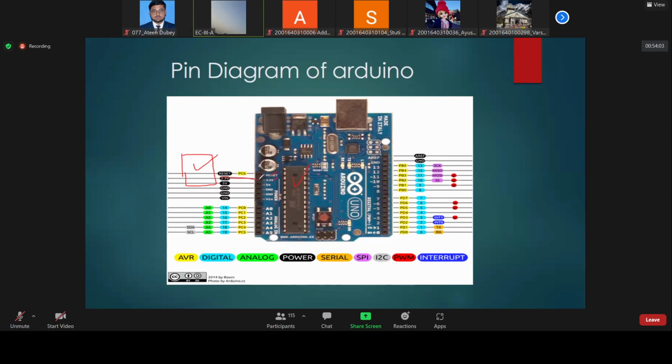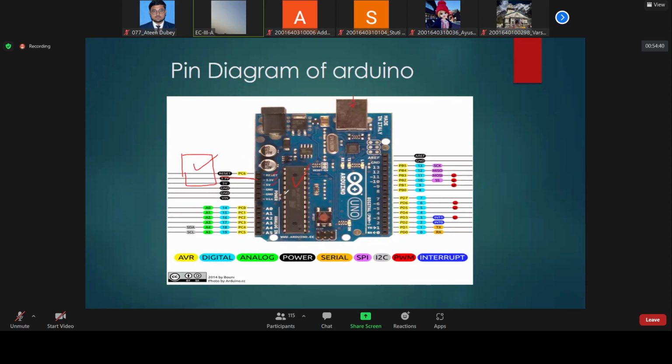Whenever we provide power to the Arduino, we can measure 3.3 volts using a multimeter, and we can use this 3.3 volt if required. We discussed the Wi-Fi module ESP8266 that will work on 3.3 volts. Then we will take 5 volt from here, which we will use today. If we require a 5 volt supply, if any sensor turns on at 5 volts, we can take it from here.